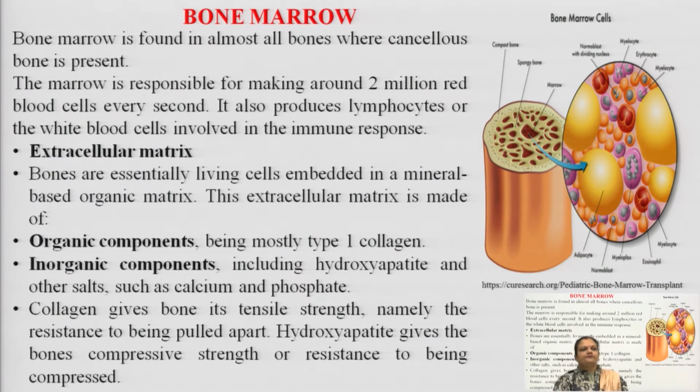So, the bone marrow is responsible for making around 2 million, remember, 2 million red blood cells every second. So, a healthy bone marrow is very important for our healthy homeostasis. Okay. Apart from RBCs, students, it also produces lymphocytes. So, cytes means cells, lympho means lymphatic tissues.